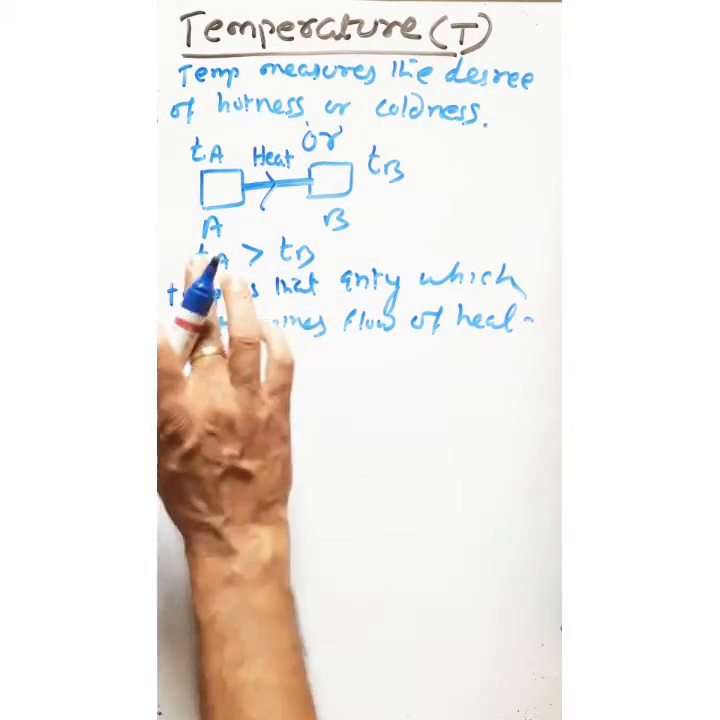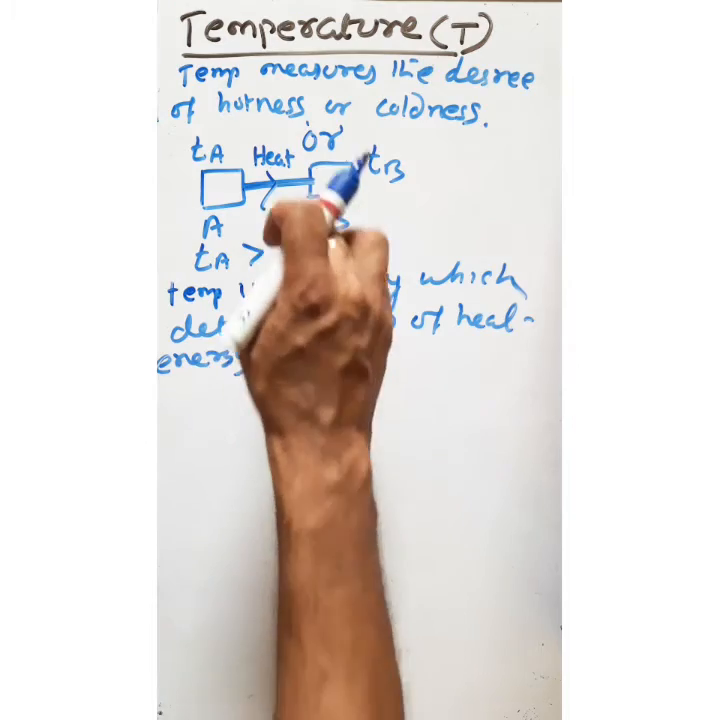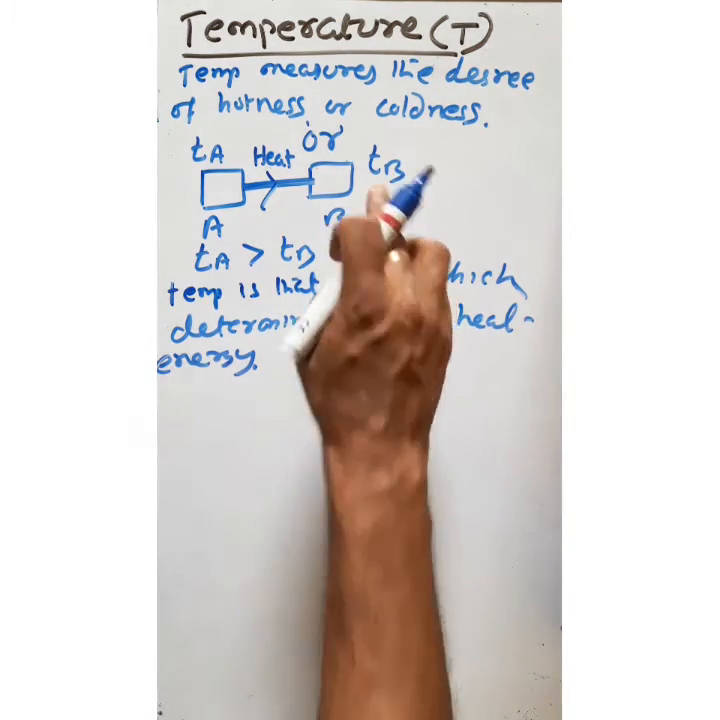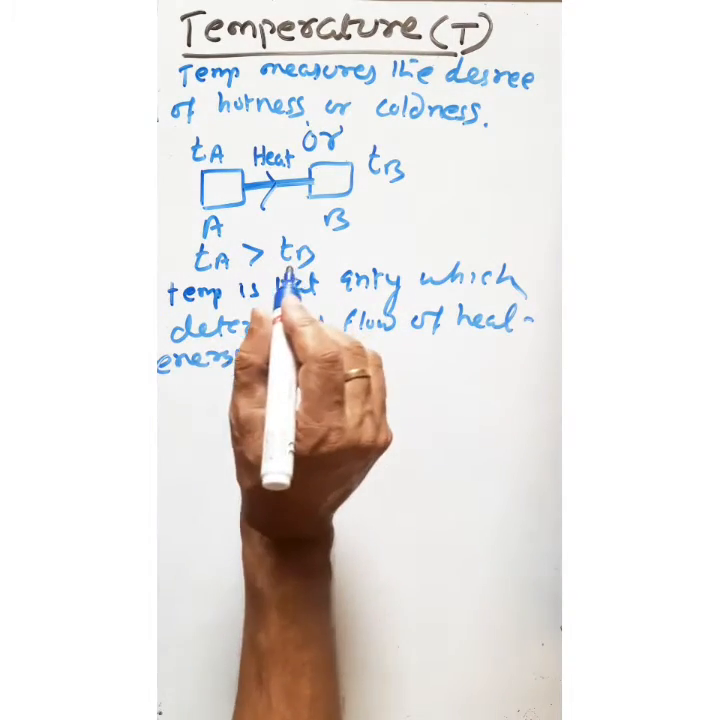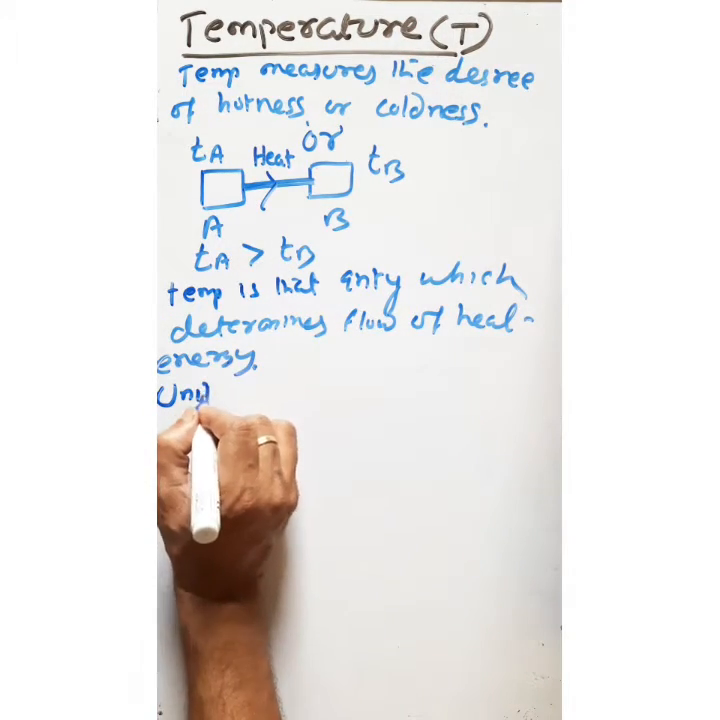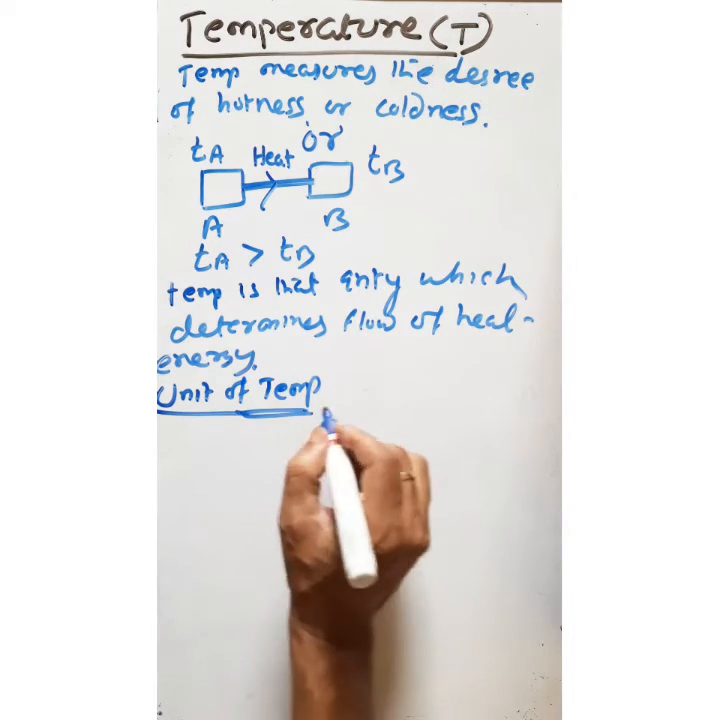Okay, if a body loses heat, its temperature falls. If a body gains heat, its temperature rises. So this is the definition of temperature. Then what are the various units of temperature?